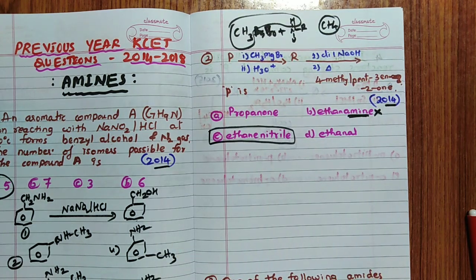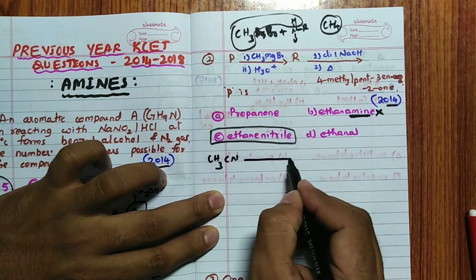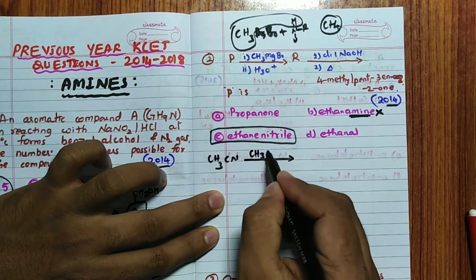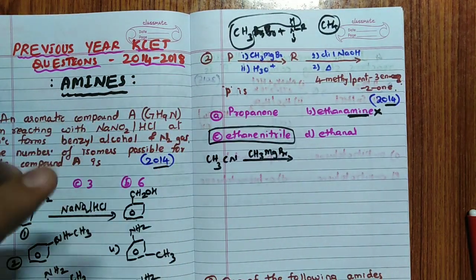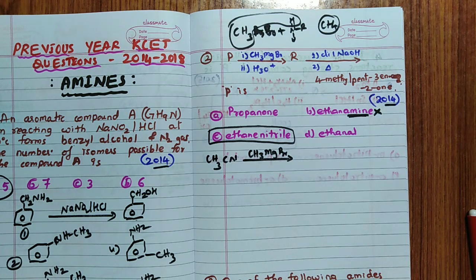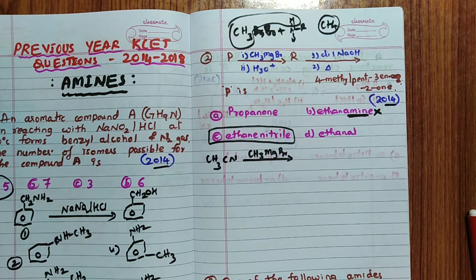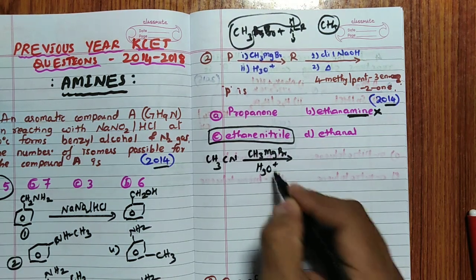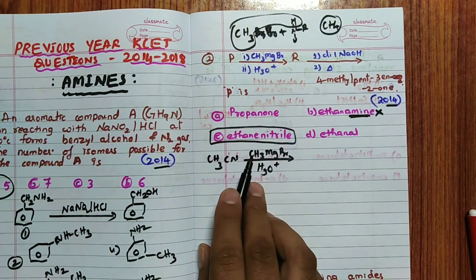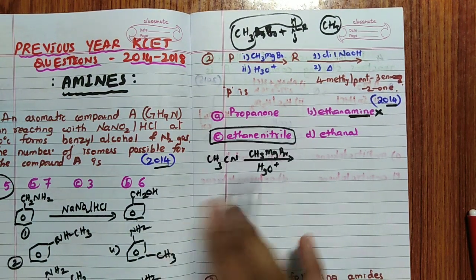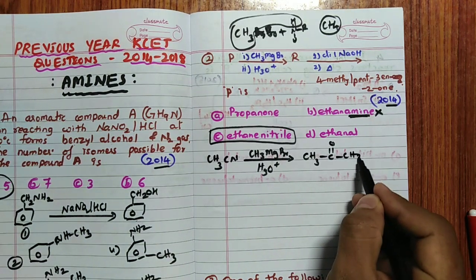Now we will write the reaction. Ethane nitrile is CH3CN. Remember, go through the video on the reaction of the Grignard reagent, where I have covered the detailed concept, preparation and properties. Please see that video if you want to understand this particular question clearly. Now, followed by hydrolysis, remember, you are going to get aldehydes or ketones from this. It's because CH3 is there, correct? C triple bond N. So you are going to get CH3, C double bond O, CH3 from this.